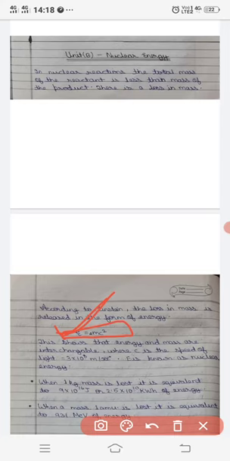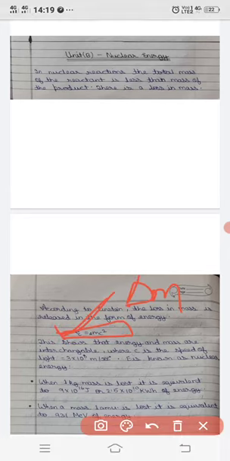This equation is known as the energy-mass relation, where E is the energy liberated, m is the mass, and we have seen this type of triangle, delta m. Delta represents the change, so delta m represents the change in the mass, and C is the speed of light, which equals 3 into 10 to the power 8 meter per second. So E is the reaction energy liberated, and since this energy is liberated during the nuclear reaction, it is known as nuclear energy.